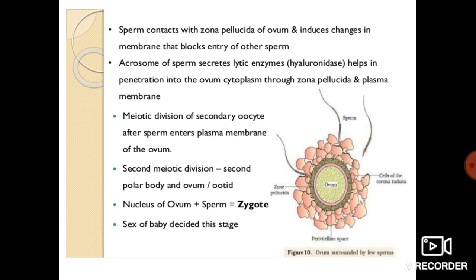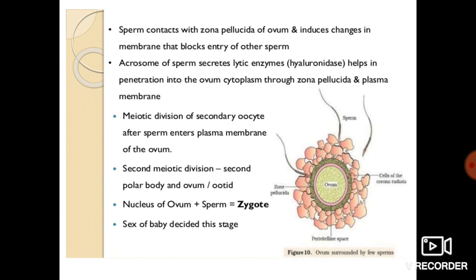The acrosome, as we saw when discussing the structure of the sperm, surrounds the head and secretes a lytic enzyme, hyaluronidase, which helps in penetration into the ovum cytoplasm through the zona pellucida and plasma membrane. So that enzyme actually ruptures the zona pellucida. The secondary oocyte undergoes meiotic division after the sperm enters the plasma membrane of the ovum. In the second meiotic division, the secondary polar body is formed.